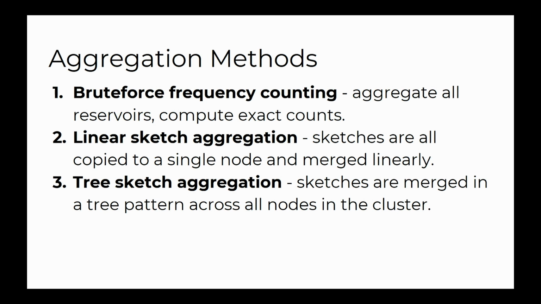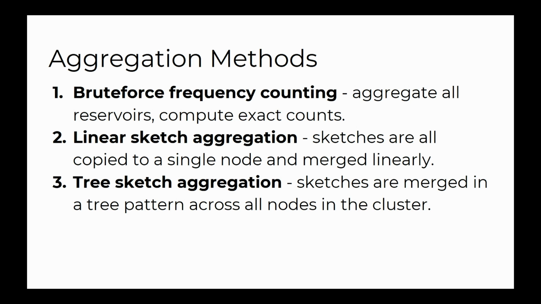The first, as a benchmark, is saying, let's not use sketching. Let's just take all these reservoirs we sampled, copy them to one central node, and then do exact frequency counting there. The next is, let's use a sketch. So let's construct a sketch in each node, copy all of those sketches to one central node, and then merge them and compute the final top k nearest neighbors.